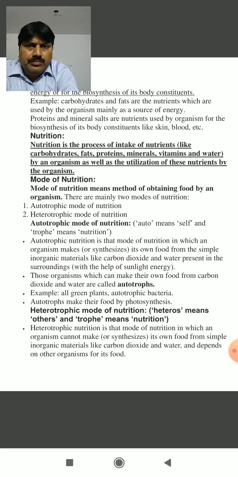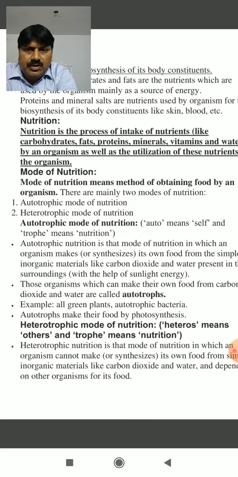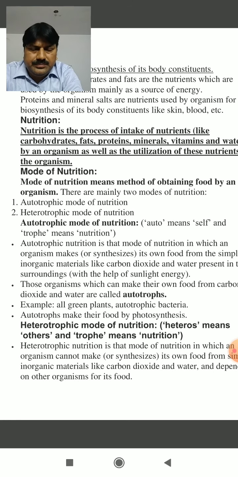Children, you know there are various types of organisms on this earth which have various features. So we can categorize the different modes of nutrition on the basis of the living organisms. The first group is the autotrophs. What is the autotrophic mode of nutrition?